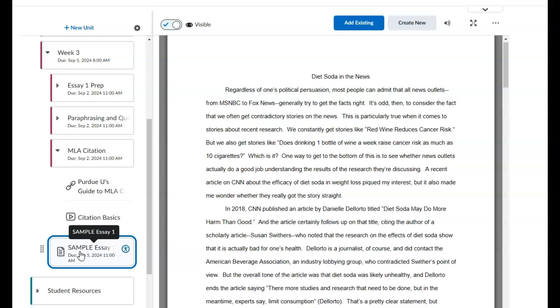Okay, so here's the sample essay for essay 1. You'll see how the author here looks at a popular article about diet soda, and then a scholarly study by Susan Swither, about the impact diet soda might have on your gut health. Okay, all right. That is everything for this week.